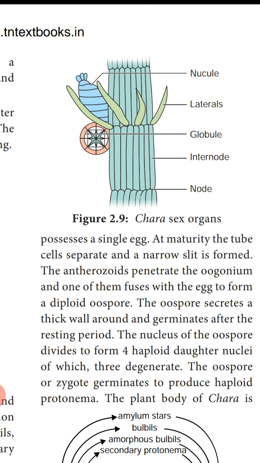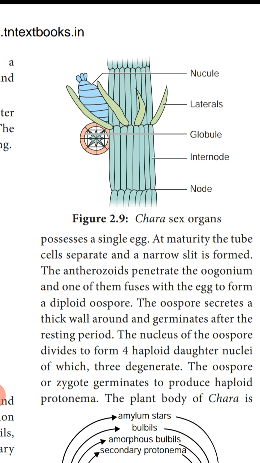This oospore secretes a thick wall around it and germinates after a resting period. So after the fusion of the anthrazoids and the egg, the oospore develops a thick wall around it, and has a short rest period before the germination. The nucleus of the oospore divides to form 4 haploid daughter nuclei, of which 3 degenerate.